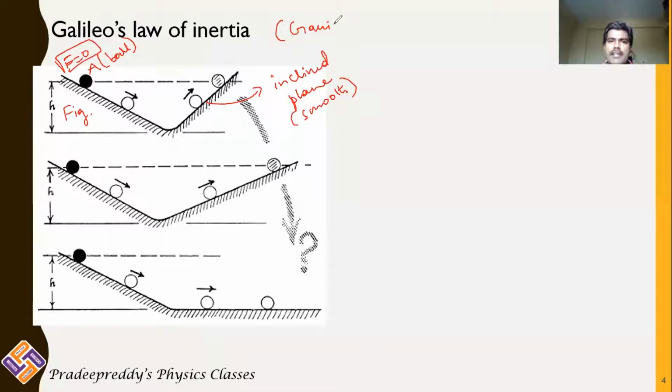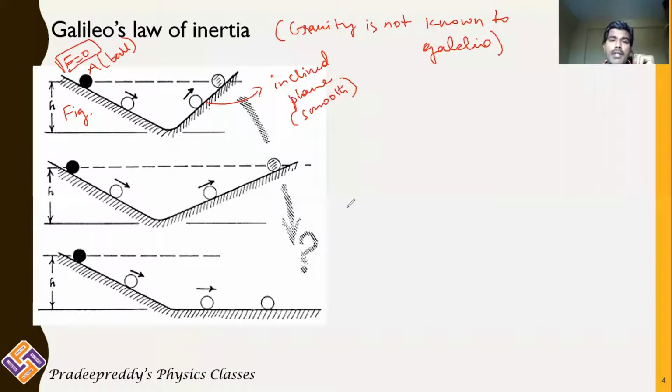Gravity is not known to Galileo. After Galileo's era, Newton discovered gravity. At that time, Galileo did not know what is meant by gravity. Now we know what gravitational force is and what gravity is, and how a body comes down. These things were all known later, but at that time Galileo did not know. But even then he proved Aristotle wrong.